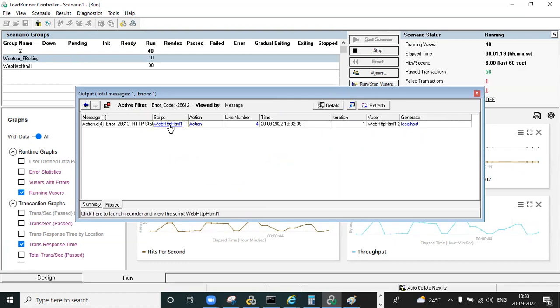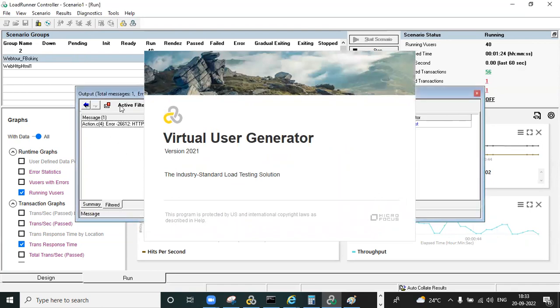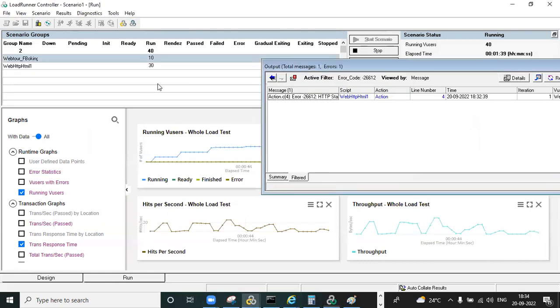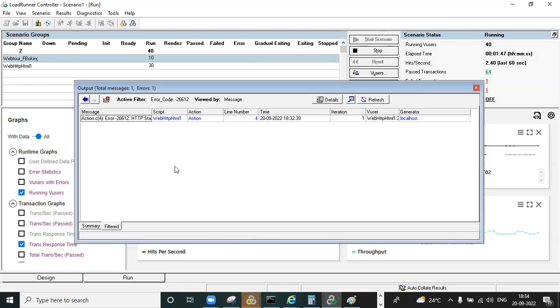You can click on this error. We need to see what the error is, and the script will also be invoked. What happened? Okay, we are able to see the error here.